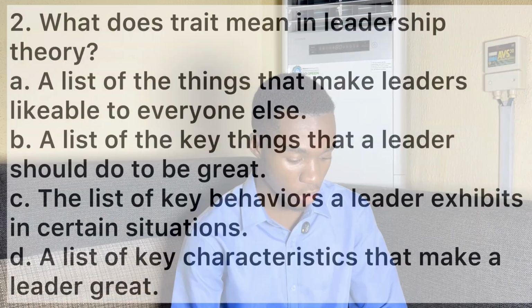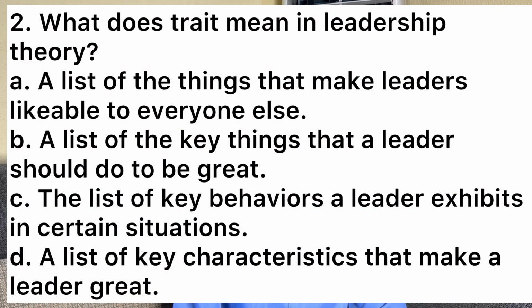Number two says, what does traits mean in leadership theory? You have A, a list of the things that make leaders likable to everyone else. B, a list of the key things that a leader should do to be great. C, the list of key behaviors a leader exhibits in certain situations. Then D, a list of key characteristics that make a leader great. So the correct answer is D. Anytime you hear of traits, they are things that make a leader great, the particular qualities they possess or the characteristics of them that make them great. So the answer is D for number two. Let's go to number three.